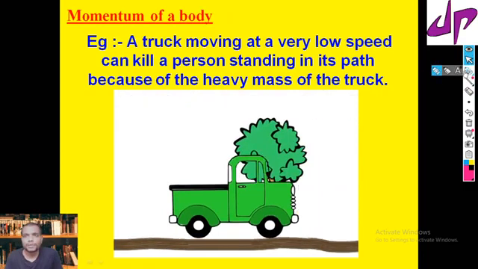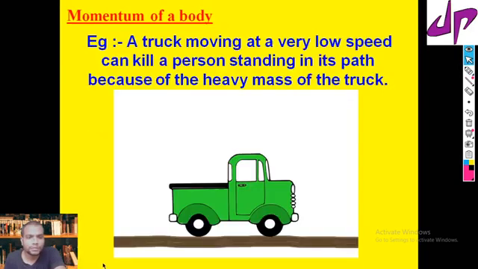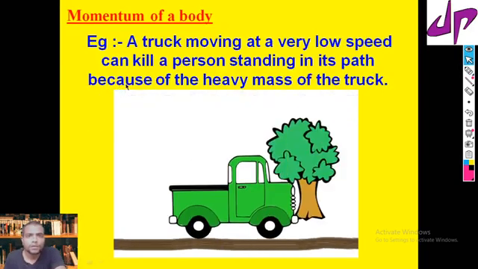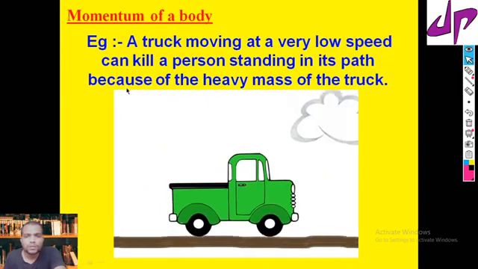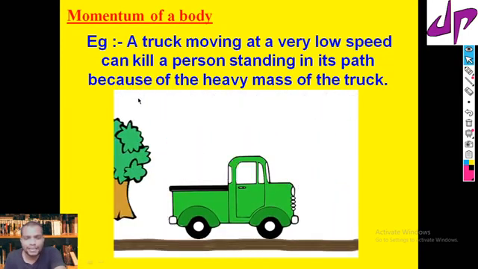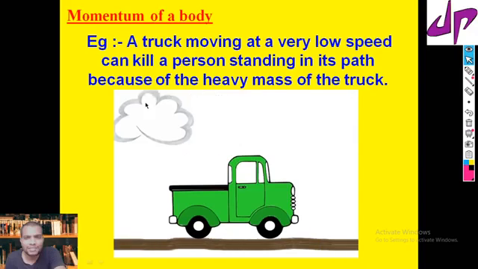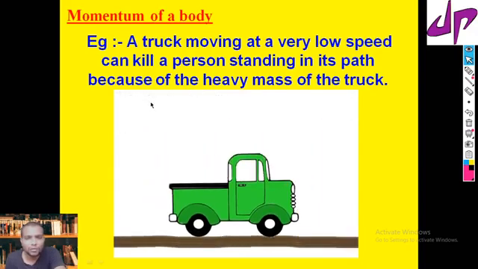Let us take an example here. Suppose this is a truck which is moving. We often hear that accidents cause severe death. What could be the reason?